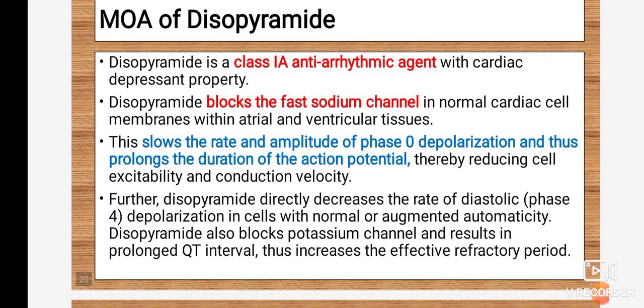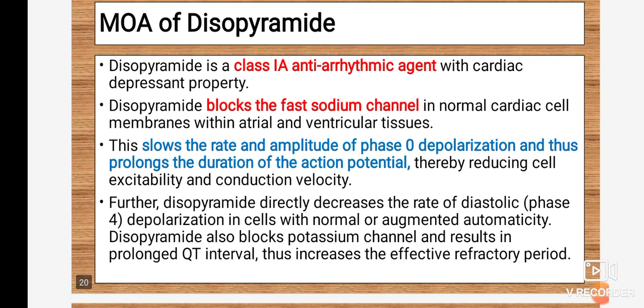So the mechanism of action remains the same as that of quinidine. The mechanism of action for the whole class remains as it is, for procainamide, for quinidine, for disopyramide, as they belong to the same class, that is class 1A antiarrhythmic agent.